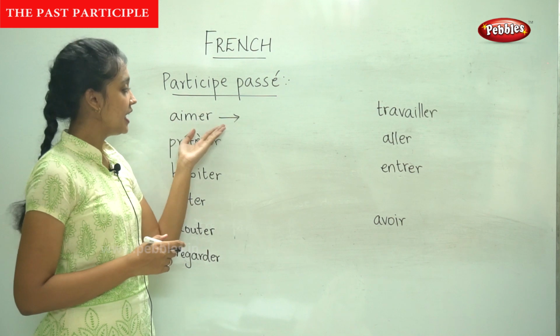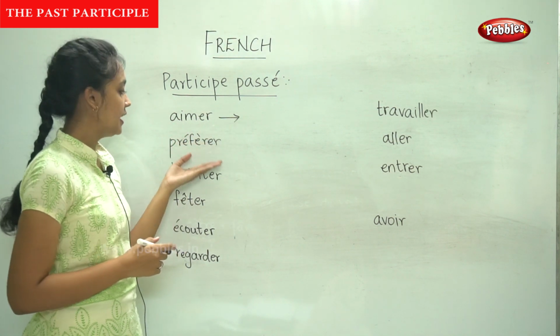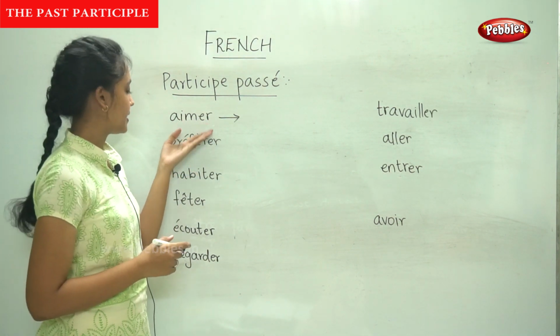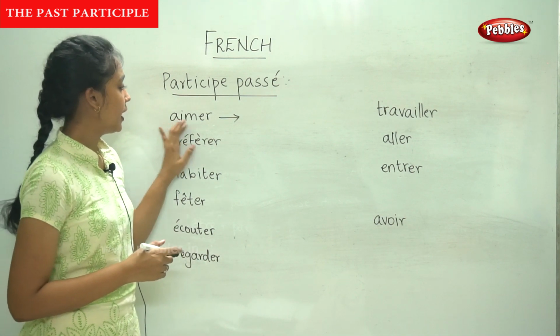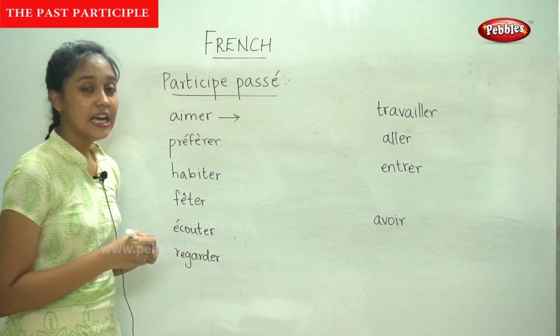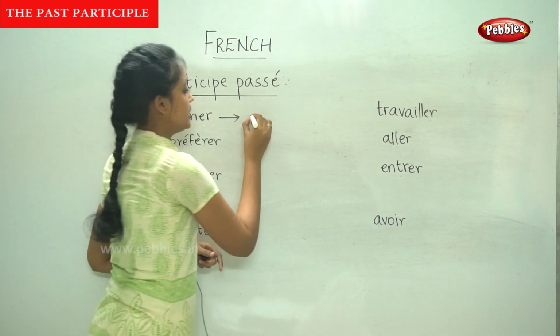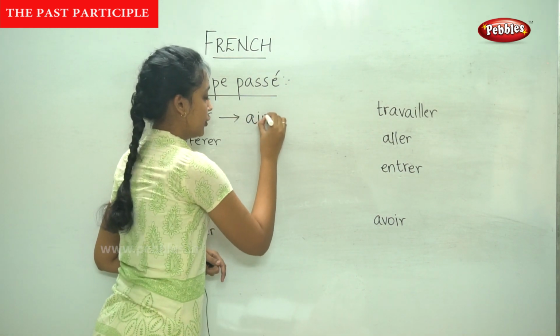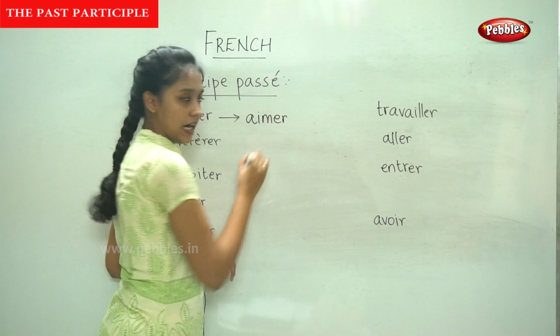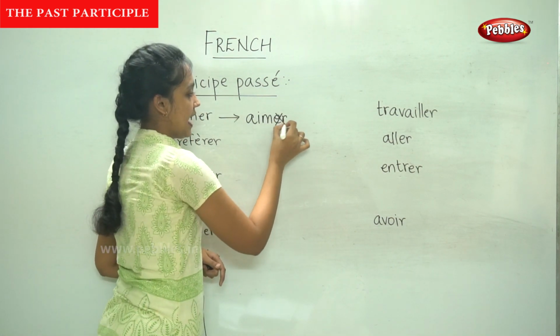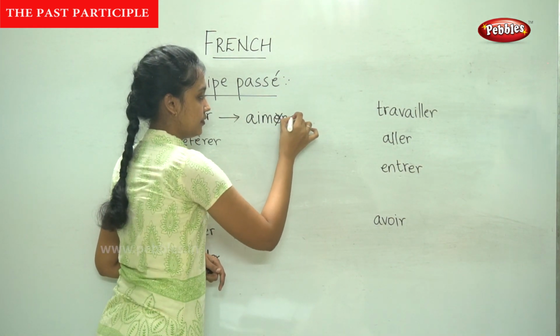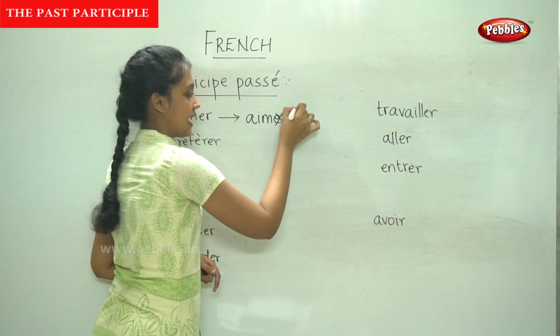For the ER verbs, we are going to see how to write the past participle. Take aimer. For an ER verb, the past participle is formed by removing ER and adding E with an accent.